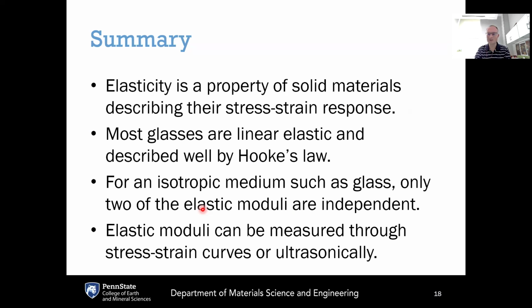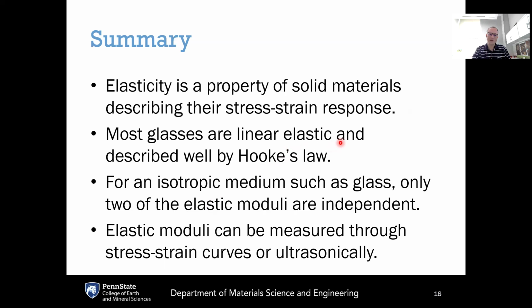their stress-strain response. The elastic response of a material is elastic because it is recoverable. So if you apply a stress, there's a strain in response to that stress. The magnitude of that strain is governed by the appropriate elastic modulus. And then as long as you are in that elastic regime, if you remove the applied stress, then that strain is recovered. Most glasses at temperatures well below the glass transition are in fact linear elastic, which means that they are described well by Hooke's law.